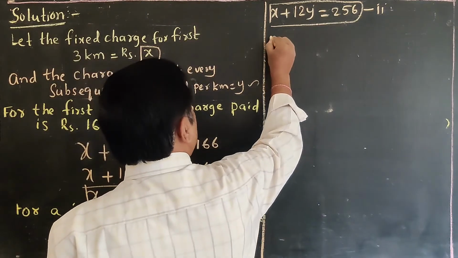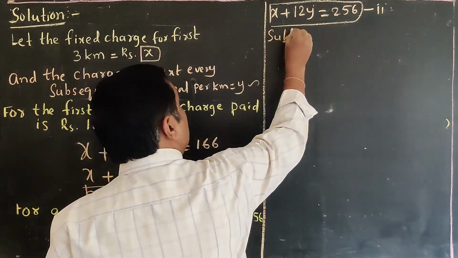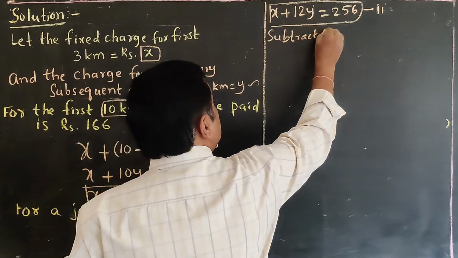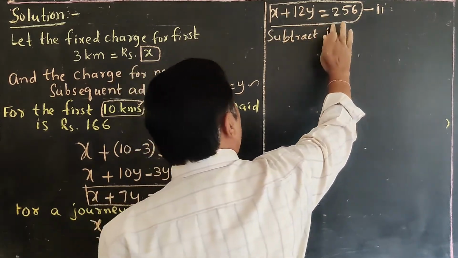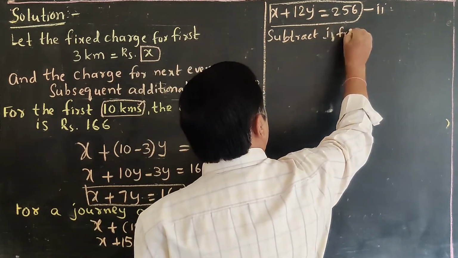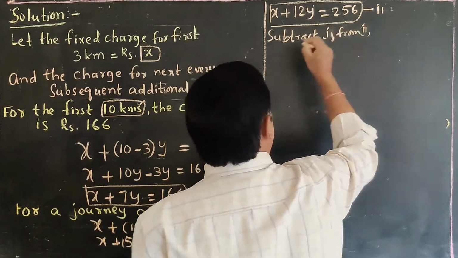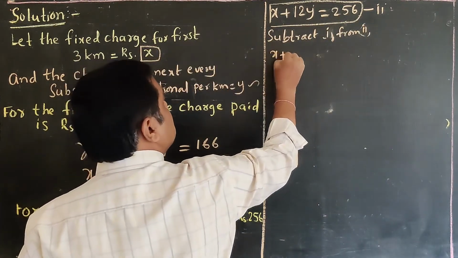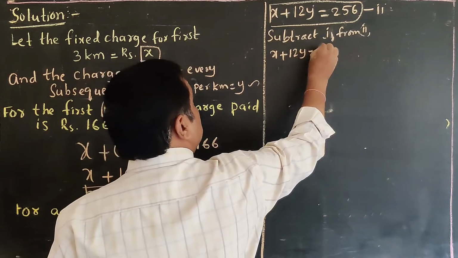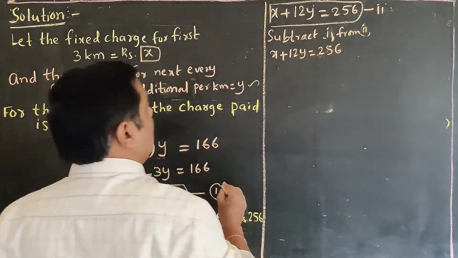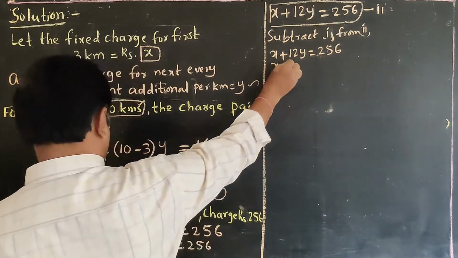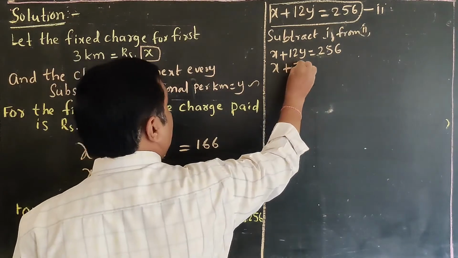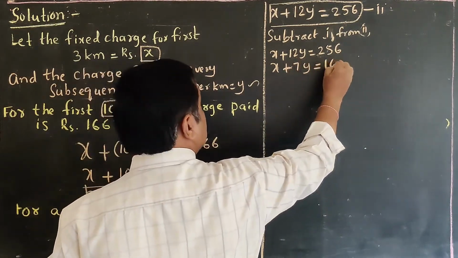For example, subtract the first from the second. Your second equation is x plus 12y is equal to 256. Below it you write x plus 7y is equal to 166.